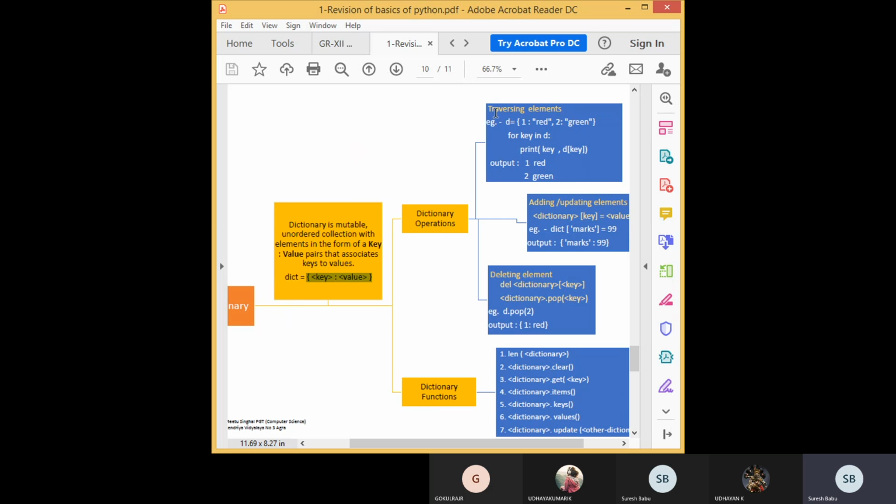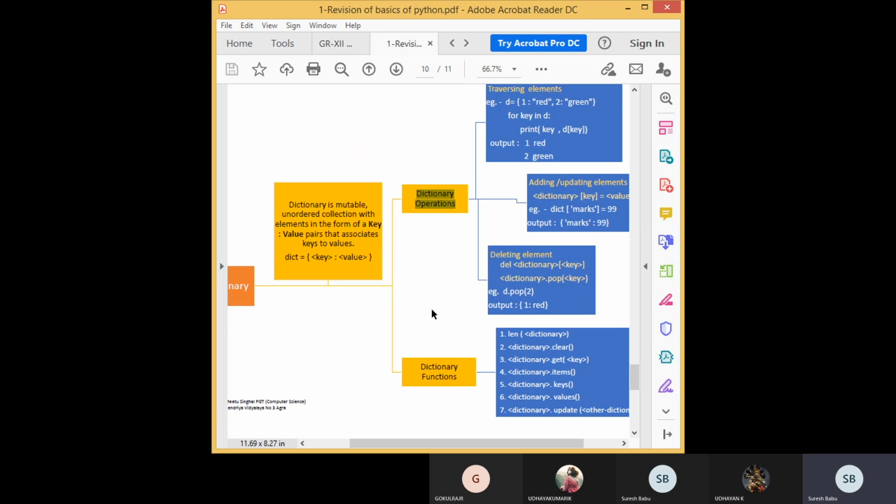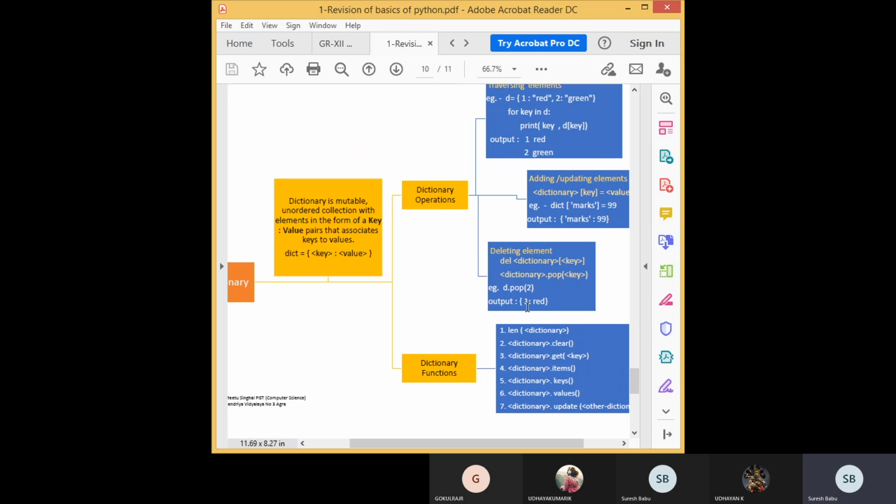Then traversing, an important thing. It is mutable, so you can add or delete items. Here an item means a key value pair. For length also, you count the key and value together as one item. So the length of the dictionary is the number of key value pairs.